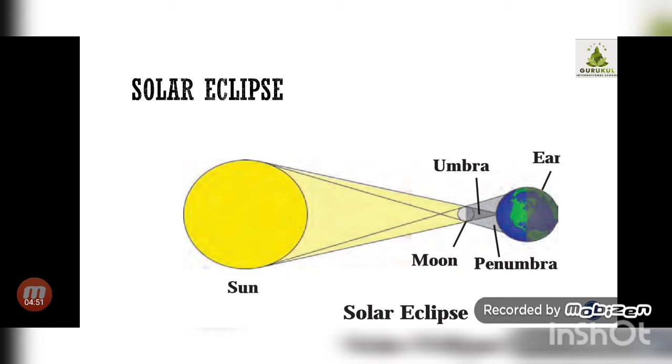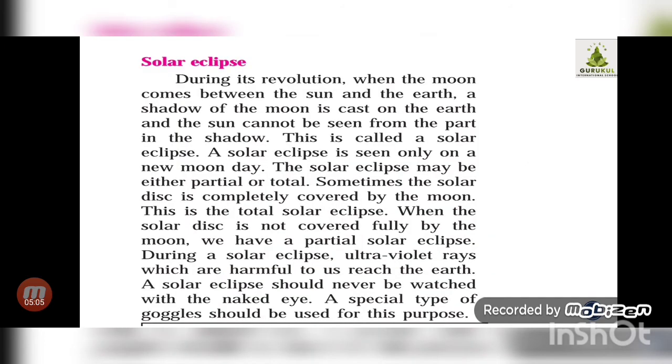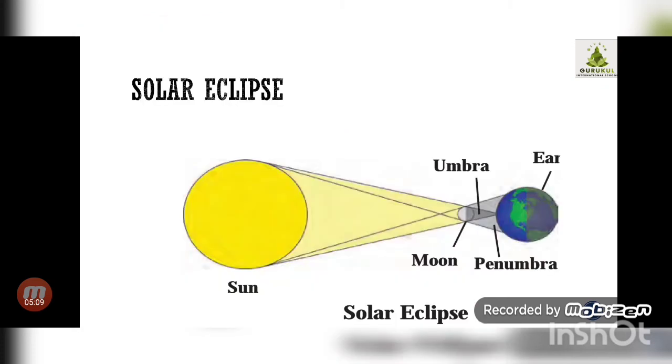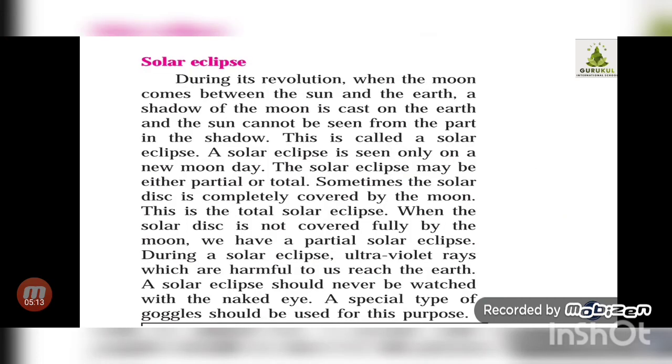So from the point of view of the exam, you have to go through this diagram. You can be asked to draw a well labeled diagram in the written exam. So you have to go through this information which is given in our textbook about the solar eclipse. Now in the next part we are going to learn the lunar eclipse.